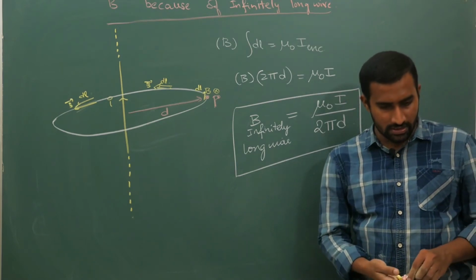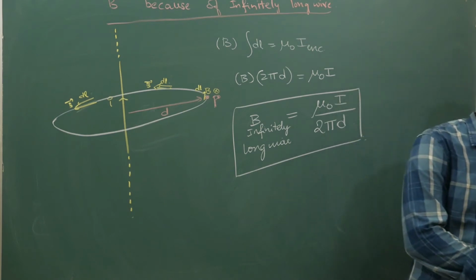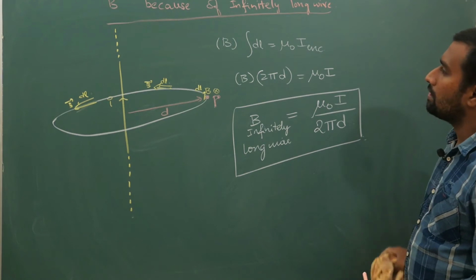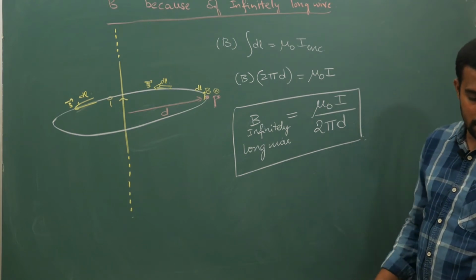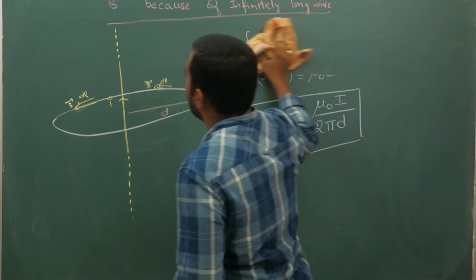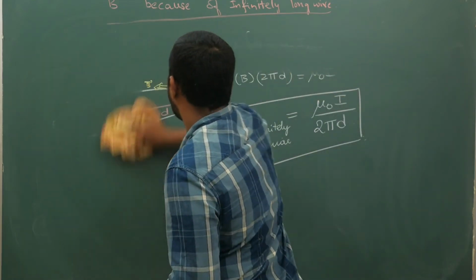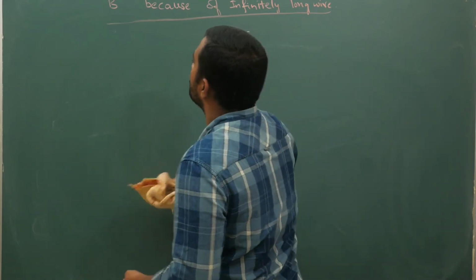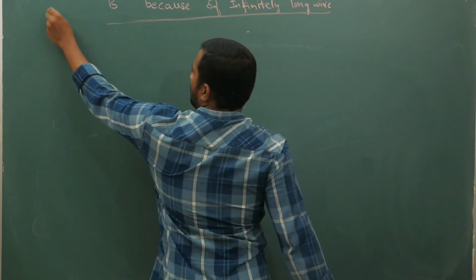Okay, next is magnetic field because of, I can say this is case 1. Next, case 2.